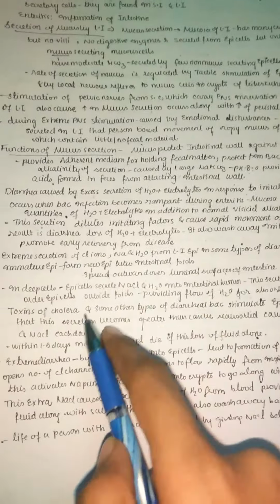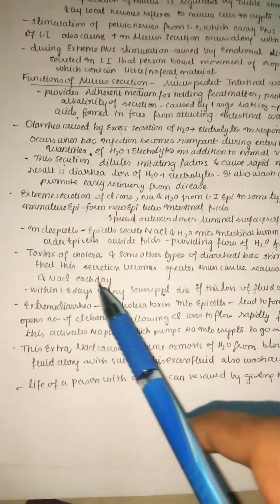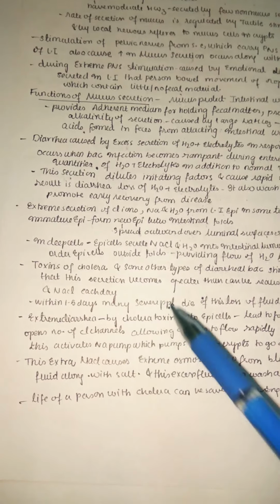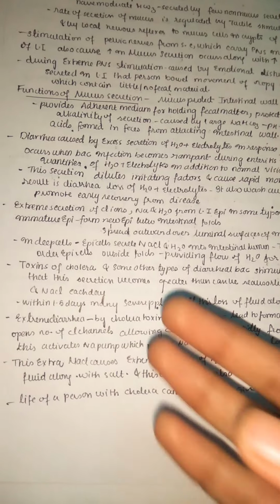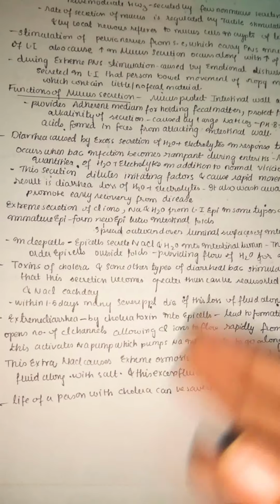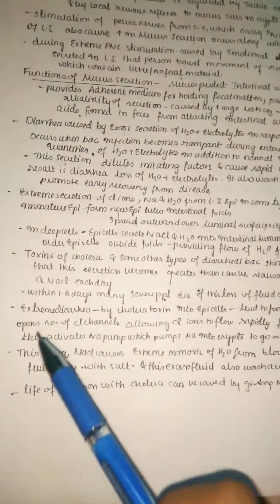Toxins of cholera and some other types of diarrheal bacteria stimulate the epithelial fold secretion so greatly that this secretion becomes greater than can be reabsorbed, causing the loss of 5 to 10 liters of water and sodium chloride each day. In severe conditions like cholera toxin, they release a lot of sodium chloride and water, so that even the large intestine can't reabsorb that much, which leads to diarrhea. Within 1 to 5 days, many severe patients may die of this loss of fluid alone.